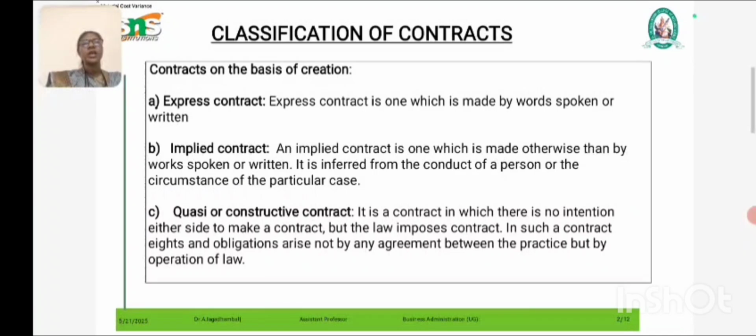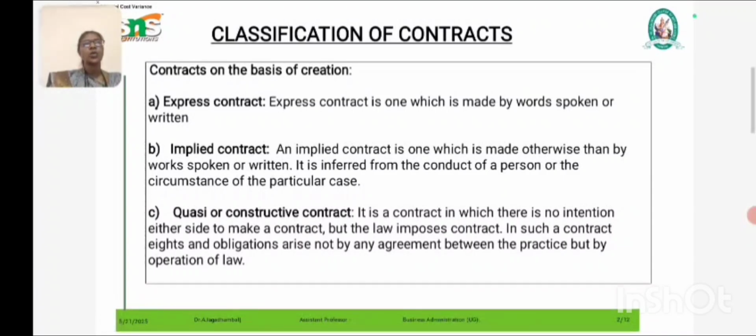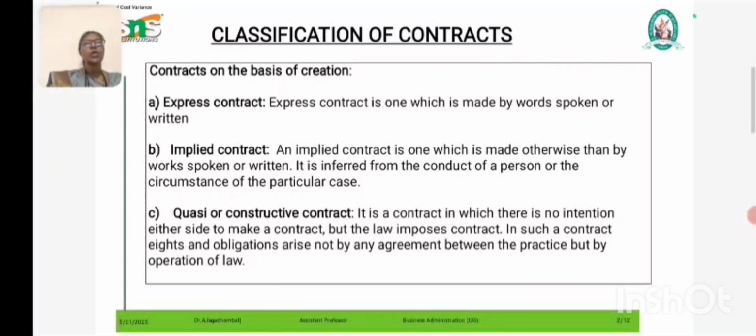For example, when we are traveling by railway carrying some luggage, a coolie in uniform picks up the bag of Y, a traveler, to carry it from the railway platform, and Y allows it. Here X and Y do not use words, spoken or written, but both persons accept the offer through conduct, so it is called an implied contract.